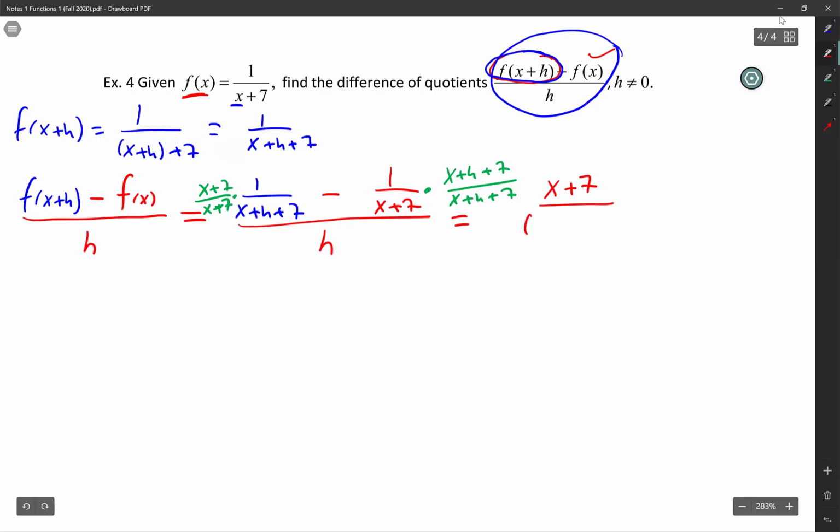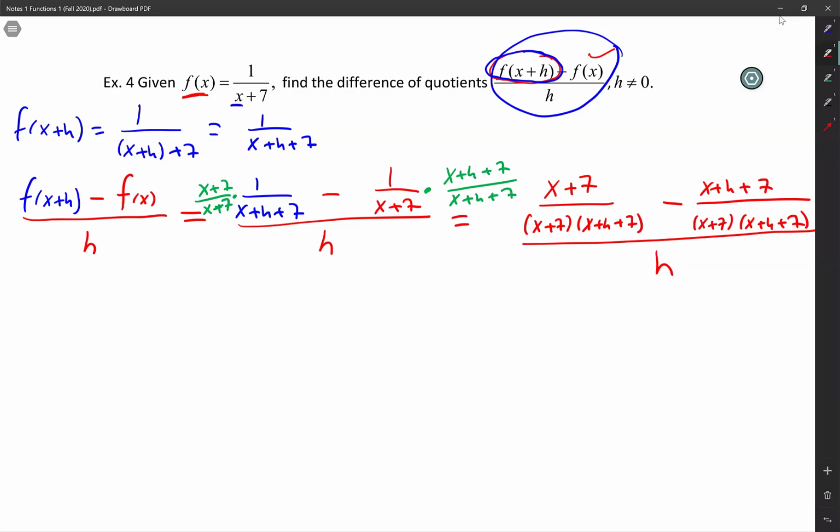So I'm just going to leave it like this. x plus 7, x plus h plus 7, minus, and then 1 times x plus h plus 7 is x plus h plus 7 over x plus 7, x plus h plus 7. And all this is still over h. All right, I think we're okay so far.